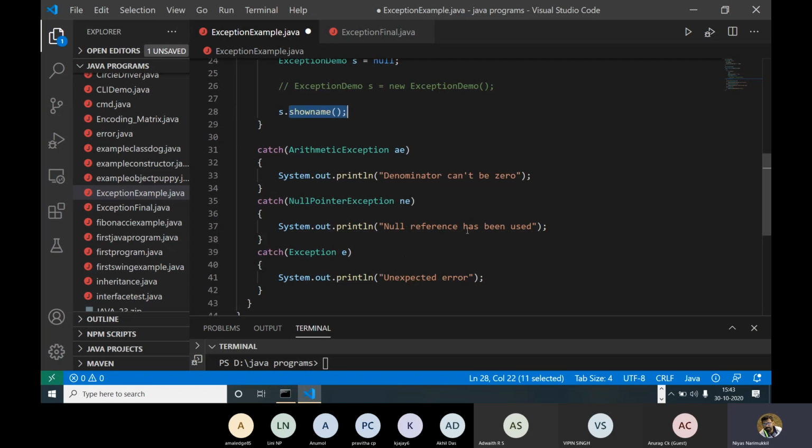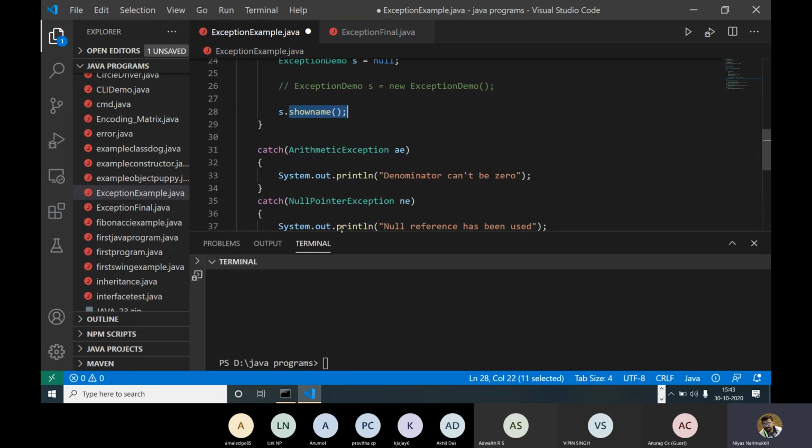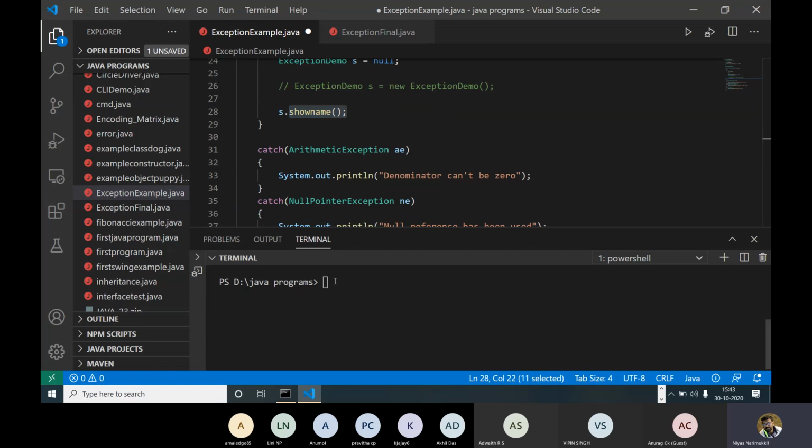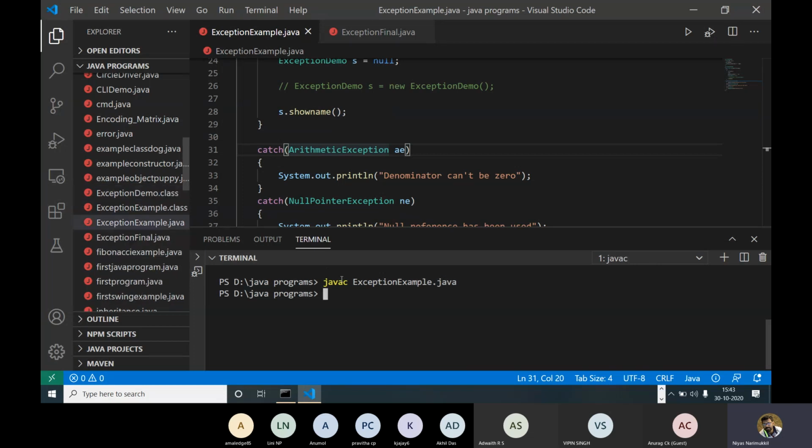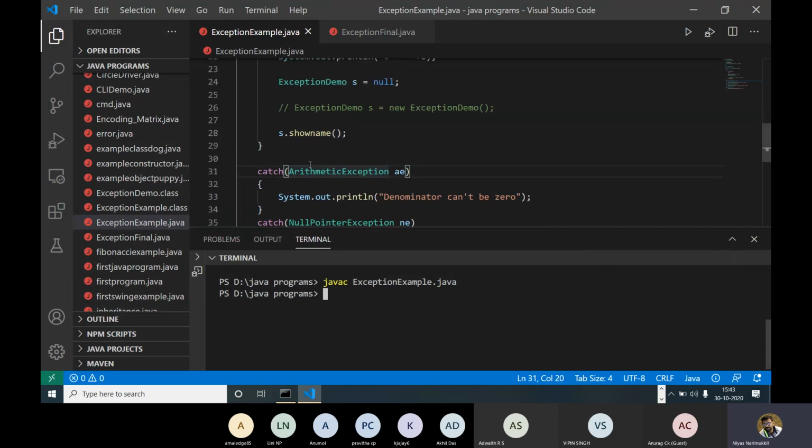This will be executed, so just try. Javac. Okay, it is compiled, right? During compile time, we don't know whether any exception occurs or not, because this exception is an unchecked exception. Null pointer is an example of an unchecked exception. So during compilation, we didn't get any error, and we go directly to running.